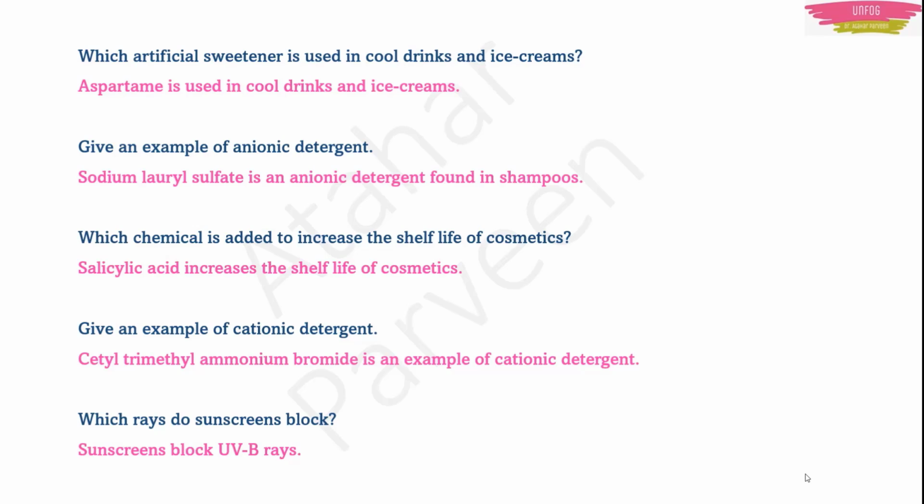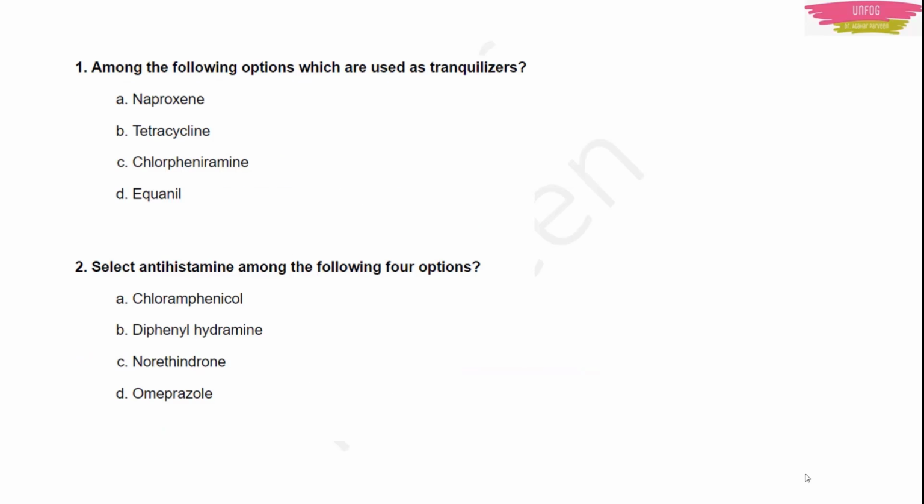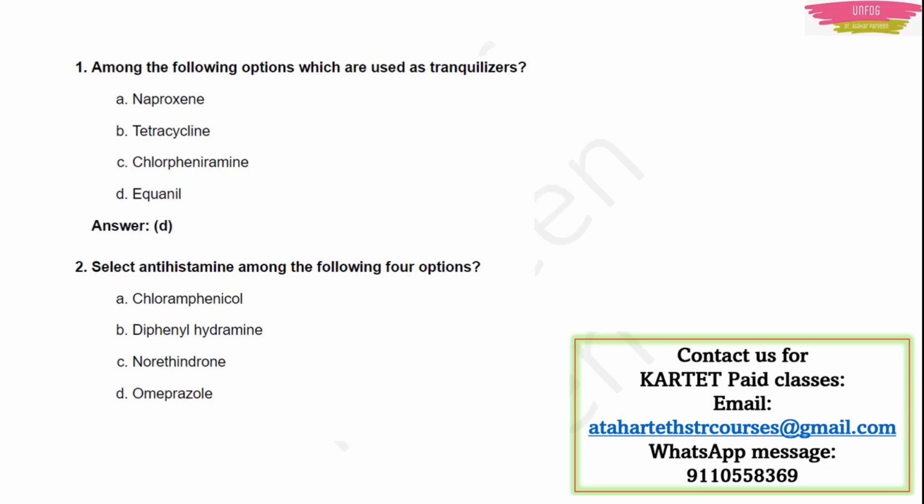Okay. Moving on, now let's discuss few multiple choice questions which will be helpful for our exam. The question is, among the following options which are used as tranquilizers? Of course, it should be Equanil. I gave you this example also in this lecture. Next question. Select antihistamine among the following 4 options. Antihistamine is diphenhydramine.